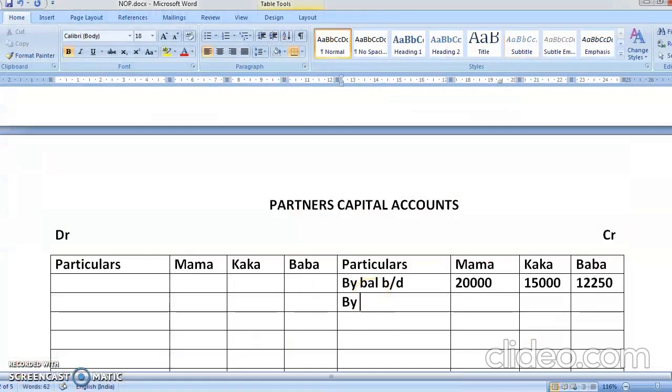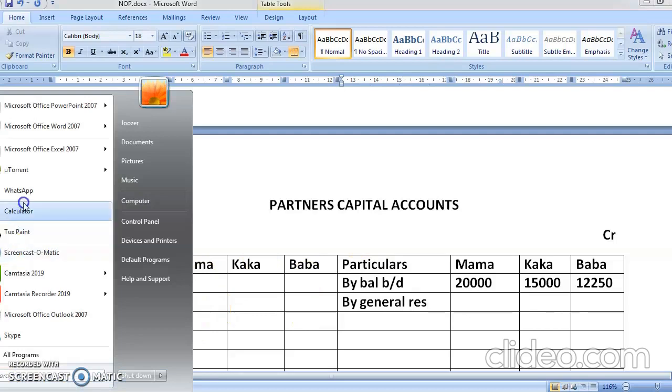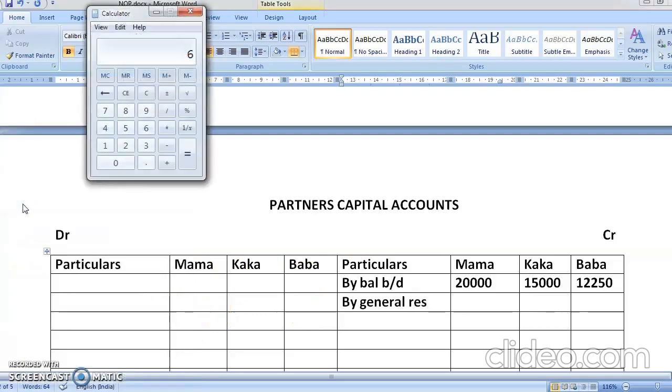general reserve. How much is the general reserve? 6,250. So 6,250 divided by 10, multiplied by 4, because Mama is having 4, so it is 2,500.